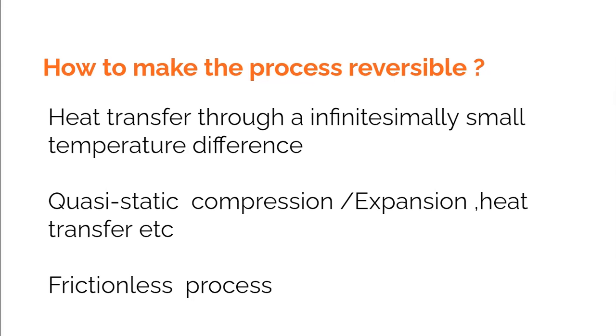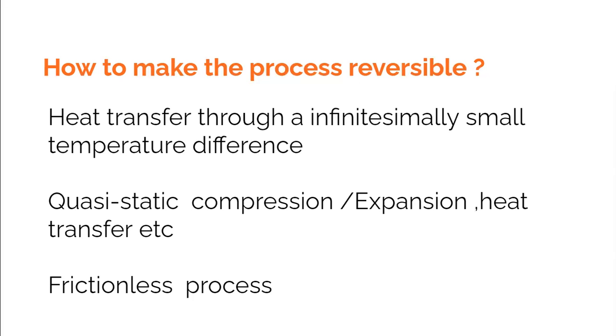Infinitesimally small is the term which is used to denote that the temperature difference is small. And you need to understand that because we said that a finite temperature difference is going to make the process irreversible, in order to make the process reversible, we need to reduce that finite temperature difference to an infinitesimally small temperature difference.